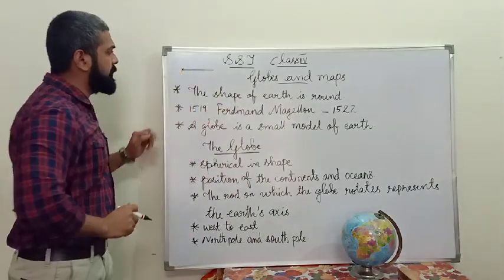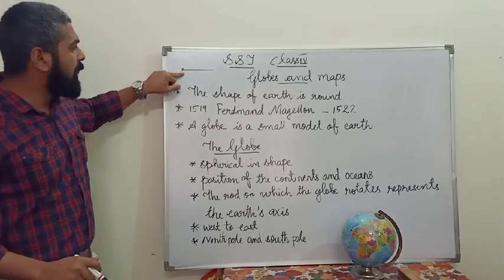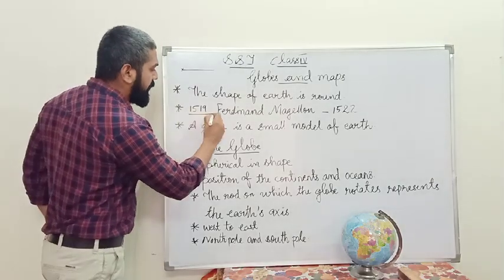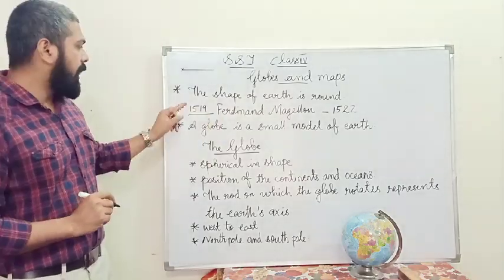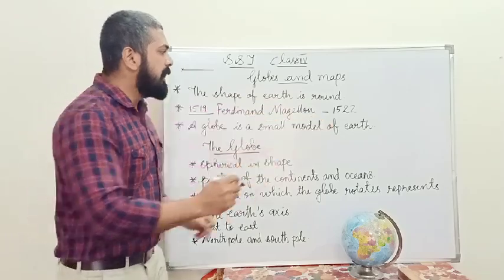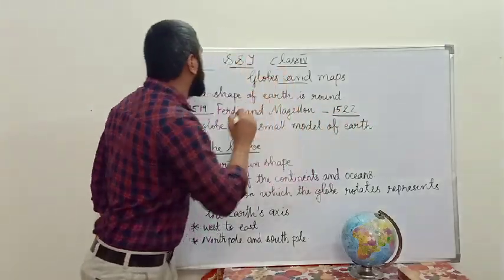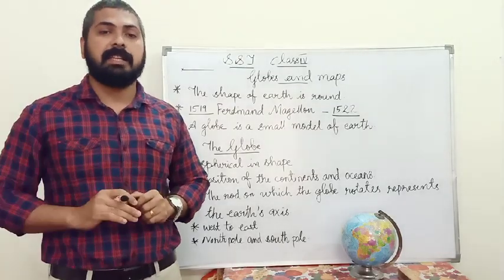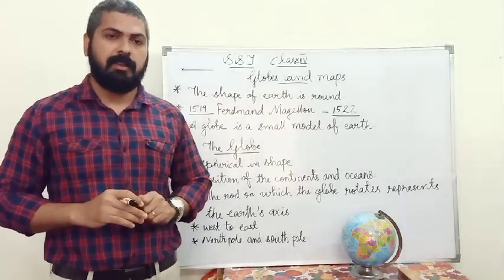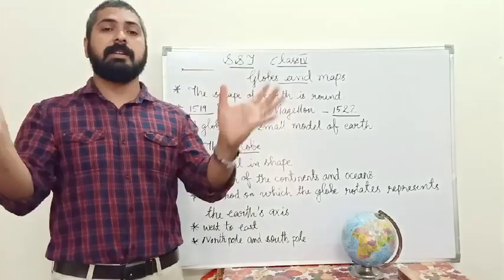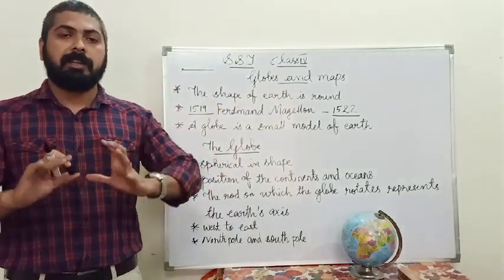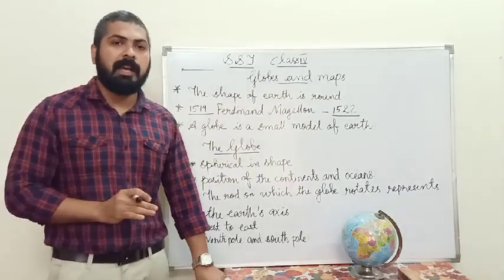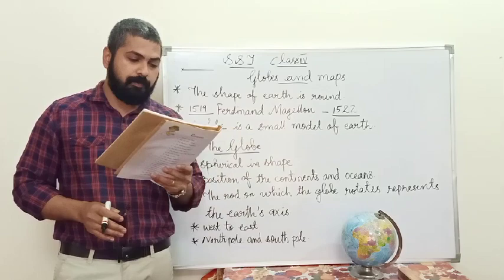From where he started the journey, this is the point, and in the same direction, when in 1519, after 3 years, in 1522, he reached the place where he started his journey. At that time, the whole concept of the world changed. People believed that the shape of the earth is round.